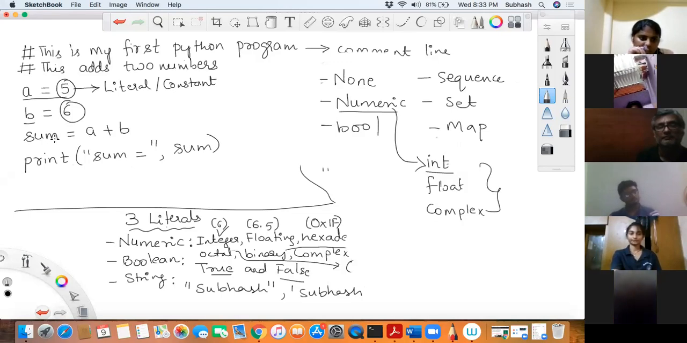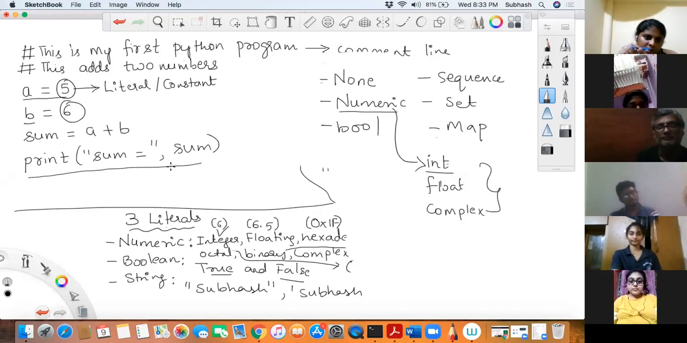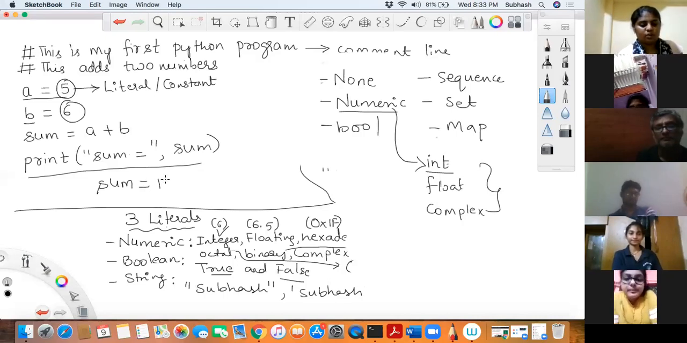11 gets stored into sum, and then I have a function called print in Python, which is used to print certain characters on the screen. So what gets printed on the screen is S, U, M, and a space, then equal to, and what is stored in sum now? 11 is stored. That 5 plus 6 is 11, right? 11 gets stored, and this would be your output on the screen.